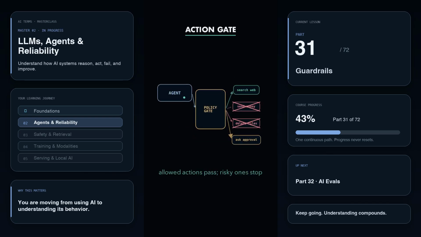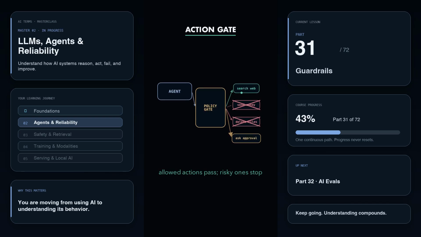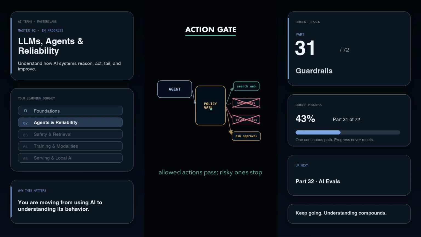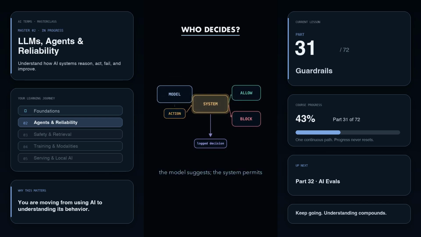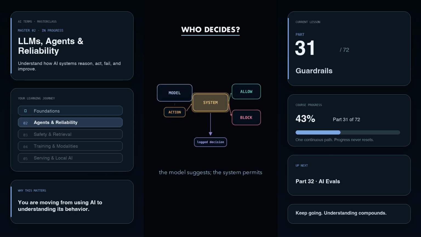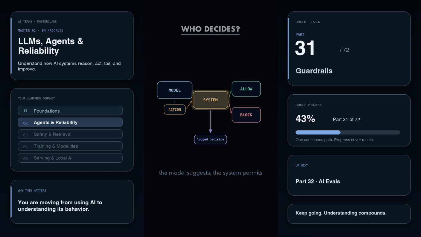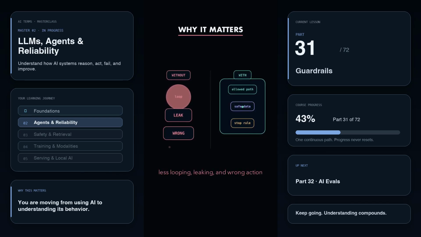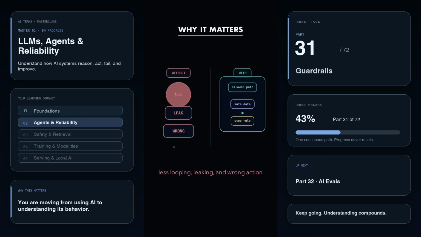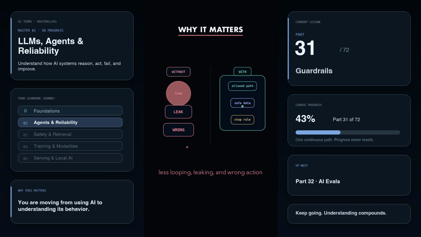If it searches the web, that may be allowed. If it tries to send money, delete files, or message a customer, the guardrail can block it or ask for approval. The model may suggest the action, but the system decides whether the action is allowed. That difference matters. Without guardrails, an agent can loop, leak private data, or take the wrong action with confidence. With guardrails, it can still work independently, but only inside a safe operating area.